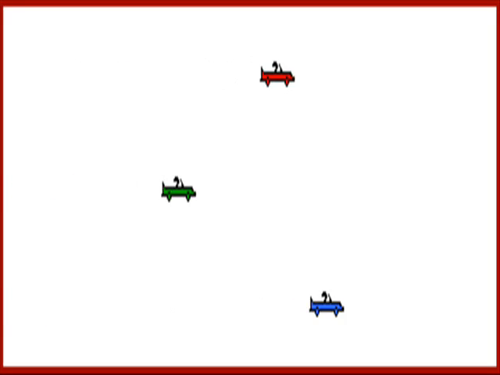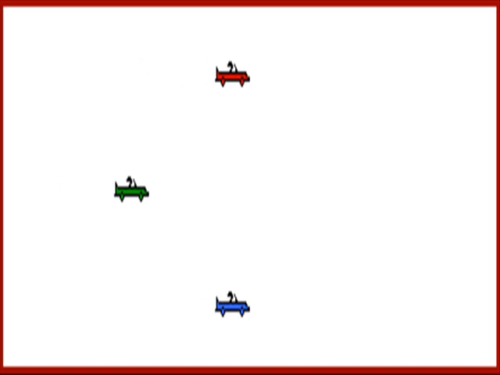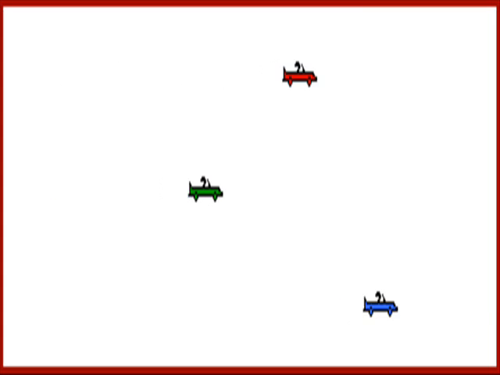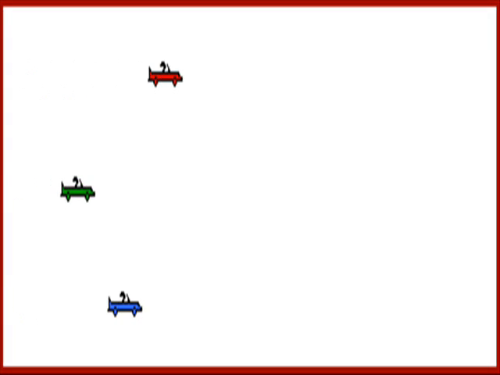For example, in this animation, if you inspect each car individually, you will notice that only the green and the blue cars accelerate. The red car moves with a constant speed, covering the same distance in each second of the animation. The green and the blue cars are speeding up, thus covering an increasing distance in each second.